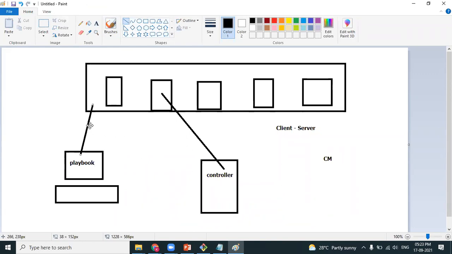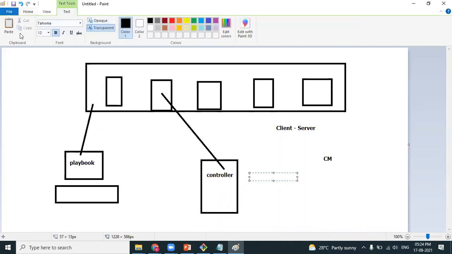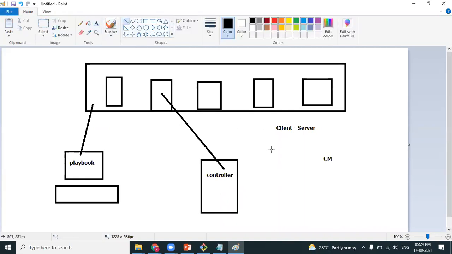You people are getting this because you are comparing with Terraform, okay? No, in a similar way IBM also says it's client only. Ansible is a client only architecture. Why do they say client only architecture? Because we are installing Ansible in only one machine. You are not installing Ansible in the nodes, right? Okay, so generally any software which is installed in two machines is client server architecture.